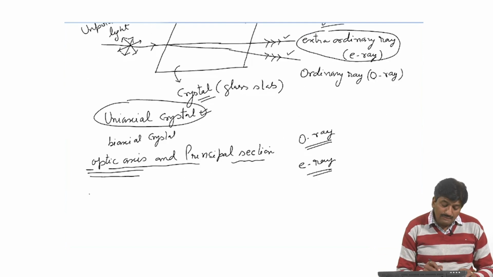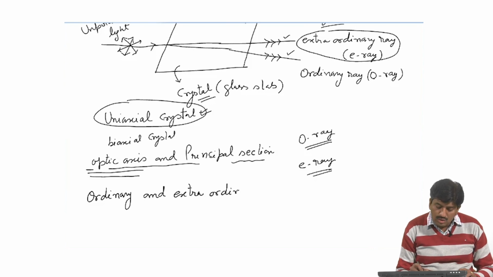Now we will define ordinary and extraordinary rays.